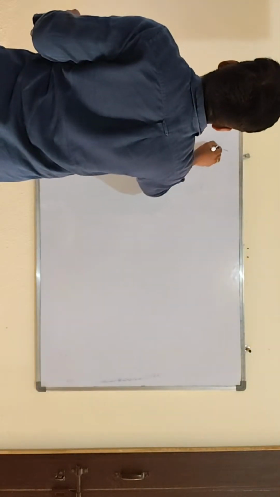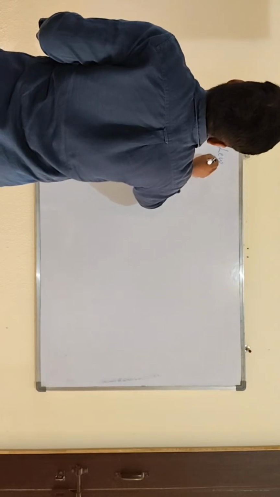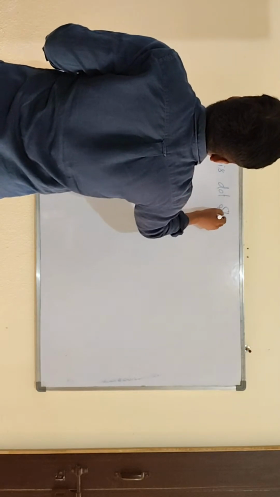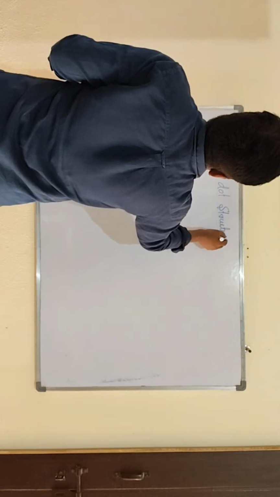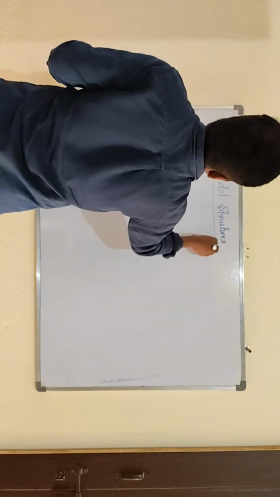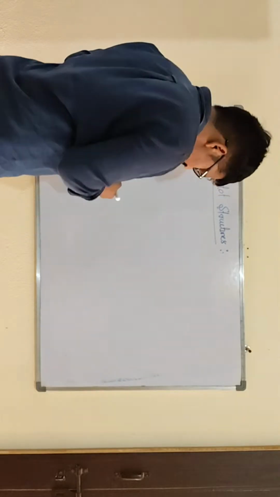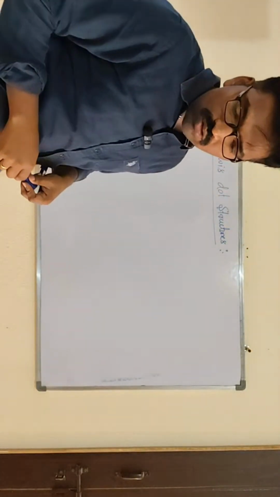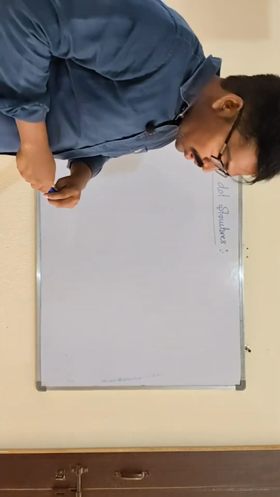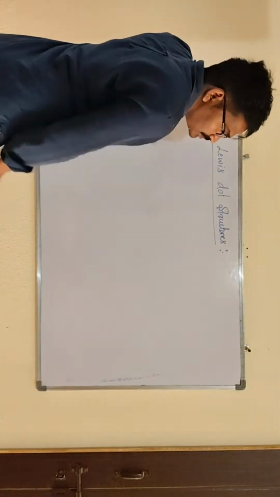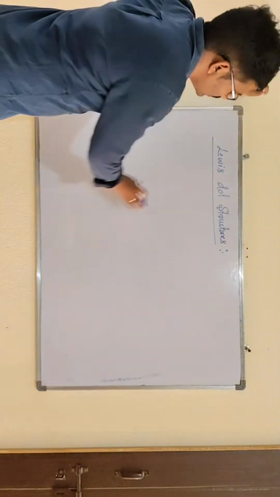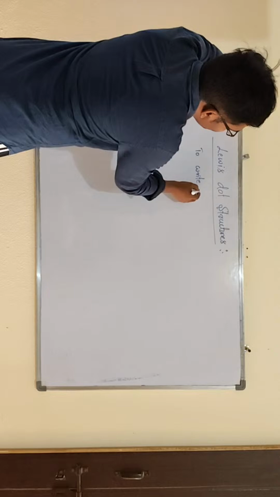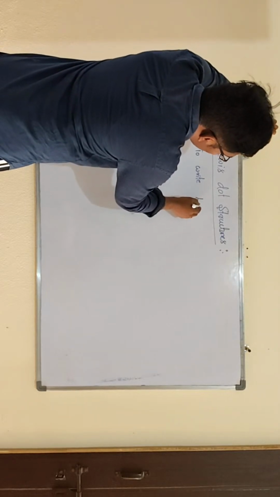Lewis dot structures, listen carefully. For the Lewis dot structures, bond pairs are required. Bond pairs are required to write Lewis dot structures.